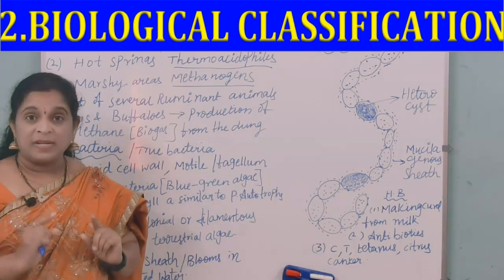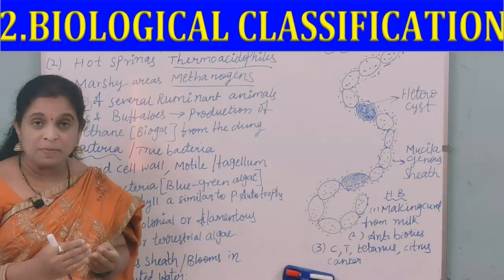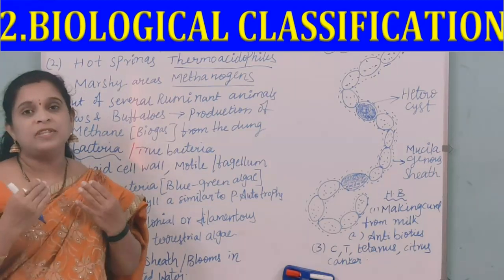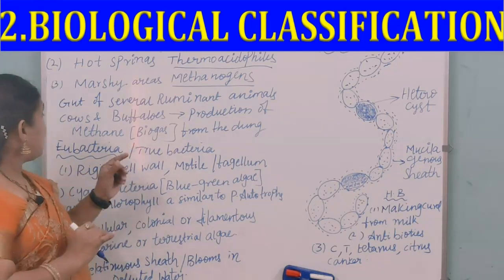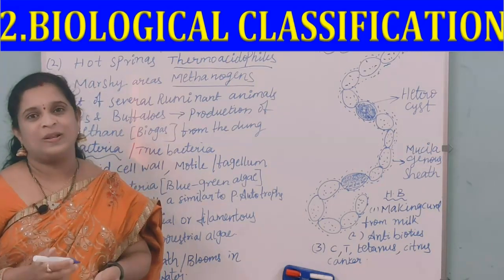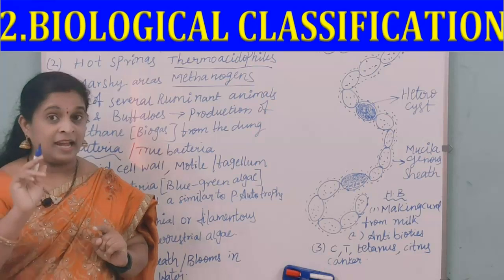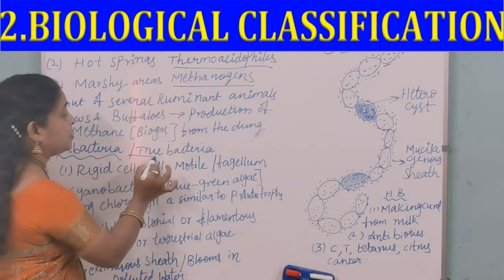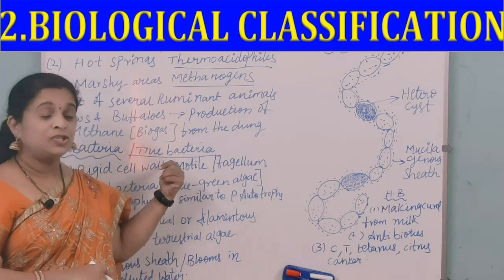Methanogens, which are present in the gut of ruminant animals, are responsible for the production of biogas from the dung of the animals. And the next one is a new bacteria, which is otherwise called true bacteria. What is that one? True bacteria. You have to say that it is eubacteria.